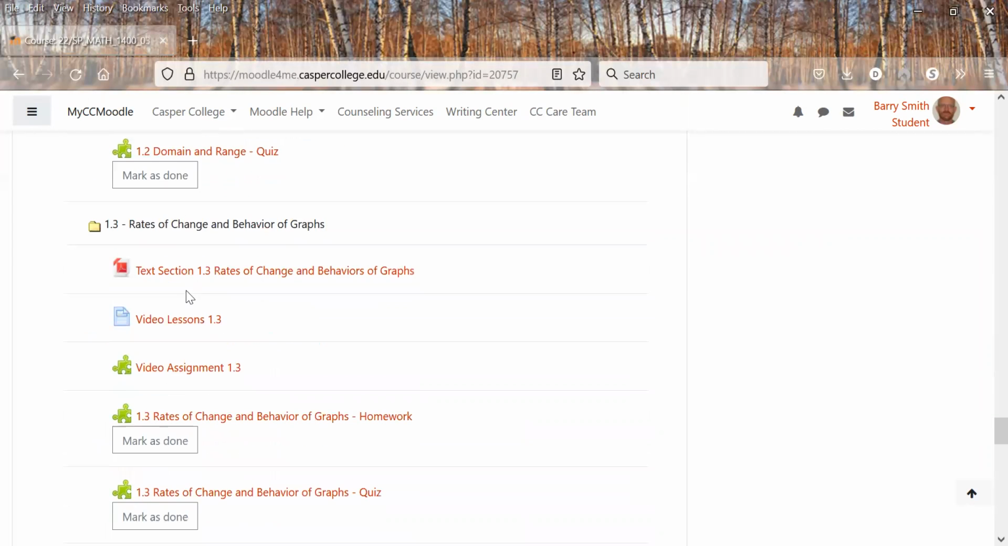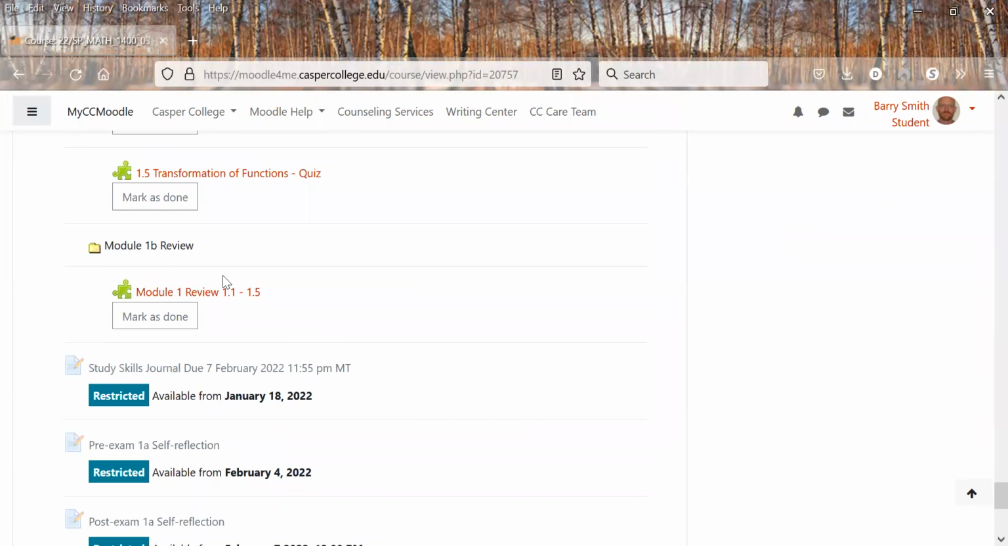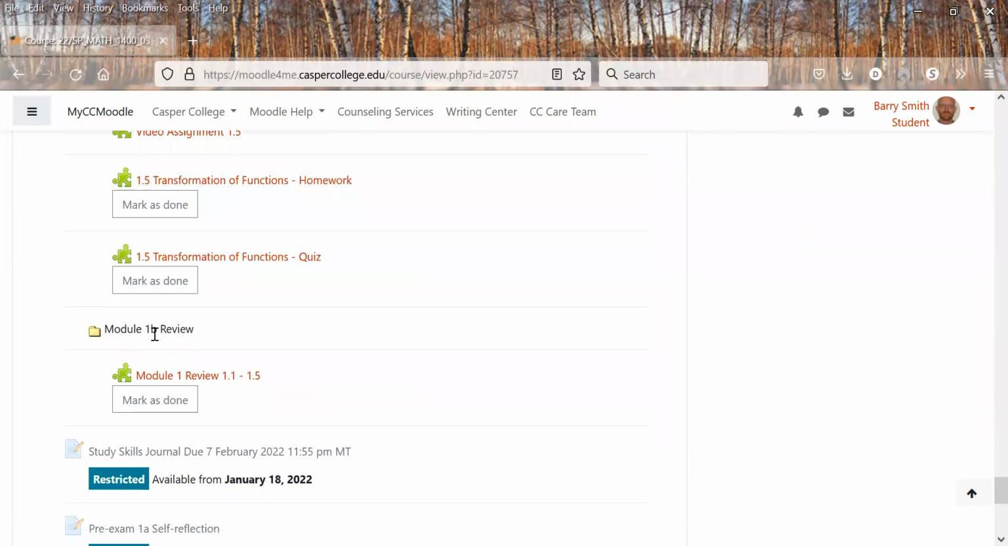Then you have 1.2, 1.3, 1.4, 1.5. And then we have the 1.A review. It's supposed to say A here, apparently I typed a B. It's going to be reviewing 1.1 to 1.5. So you can click that, do that, and it's basically a practice exam.